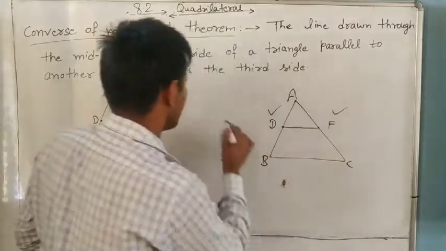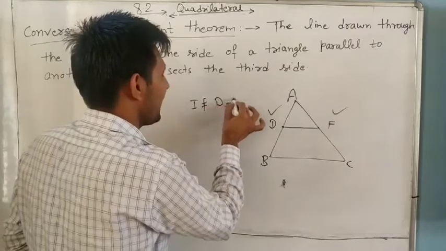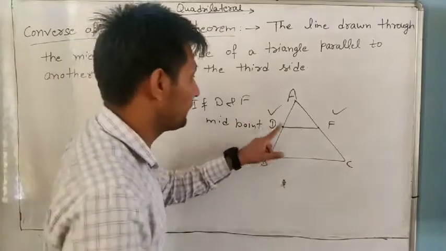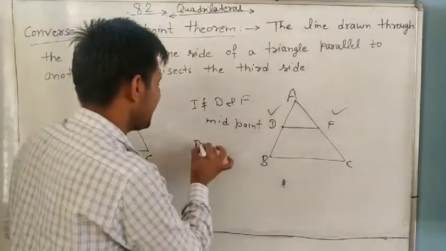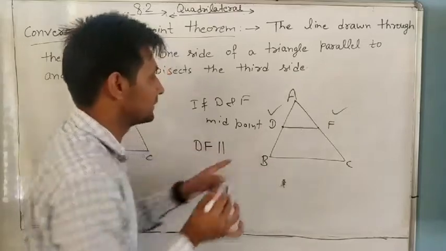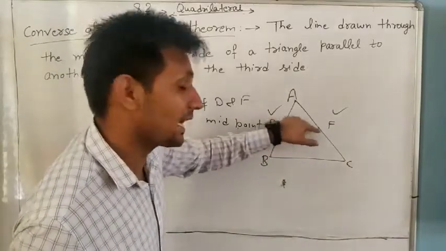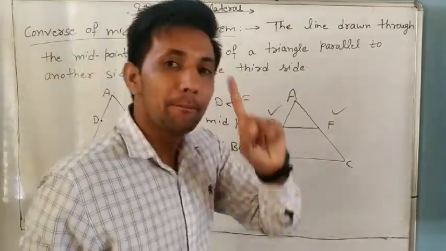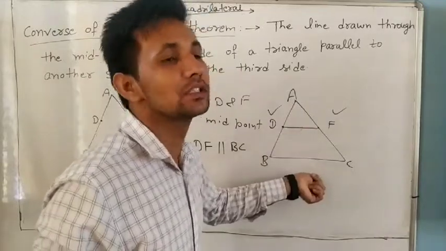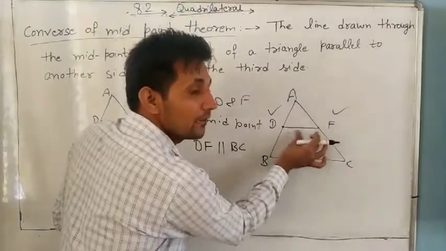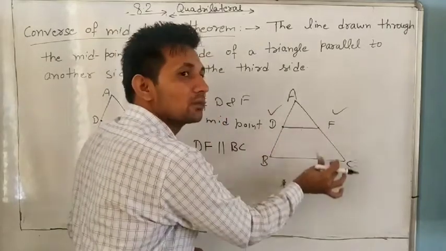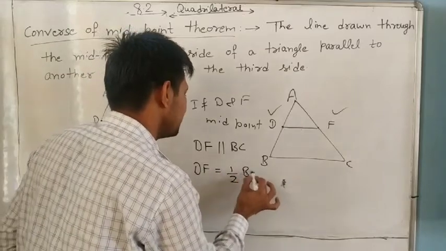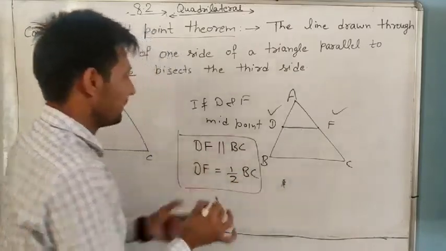It means if D and F are midpoints, this line segment DF is parallel to the third side, and also half of the third side. DF is always half of BC. This is the midpoint theorem.